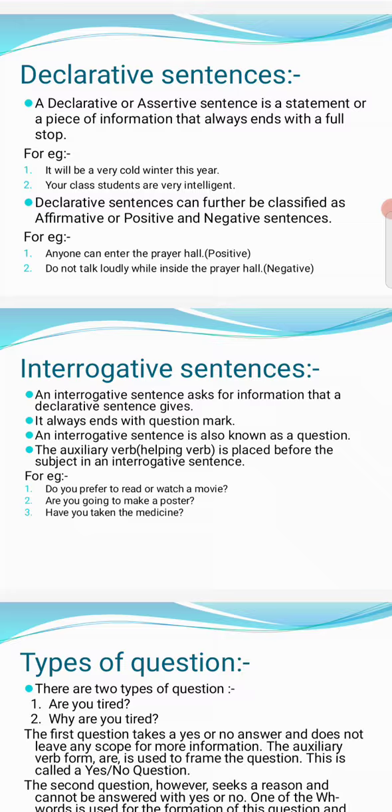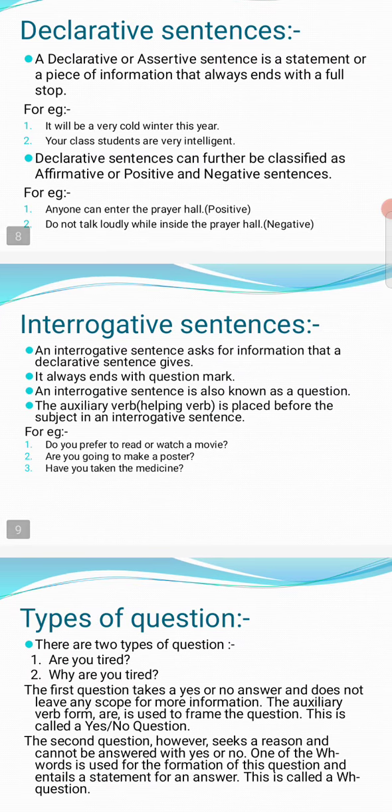My father works in a bank. This is declaring that my father is working in a bank. That is called a declarative sentence. It will be a very cold winter this year. Your class students are very intelligent. A declarative sentence can be further classified as an affirmative or positive sentence, or a negative sentence.